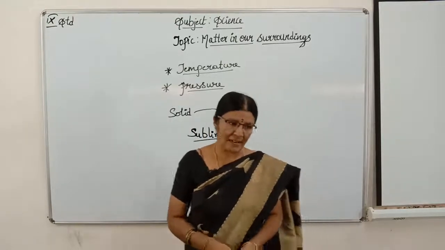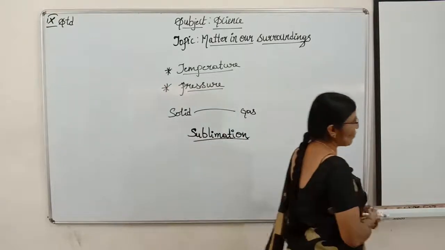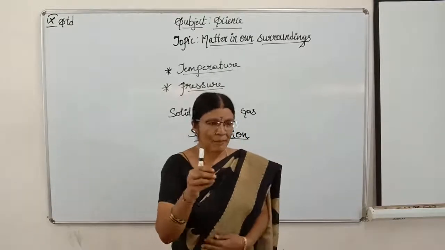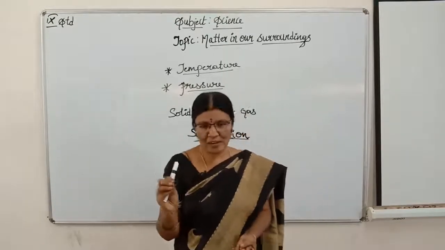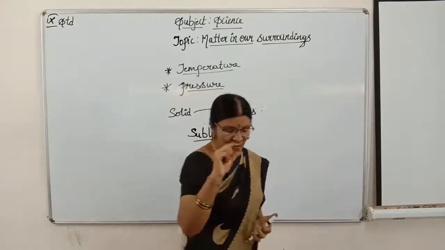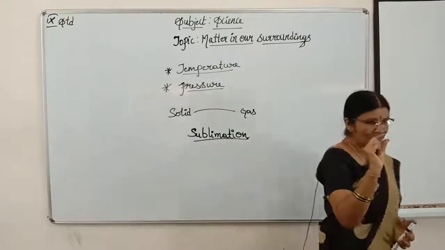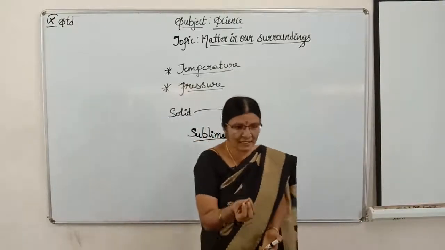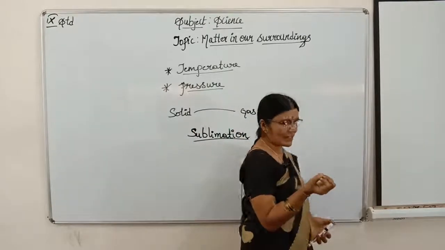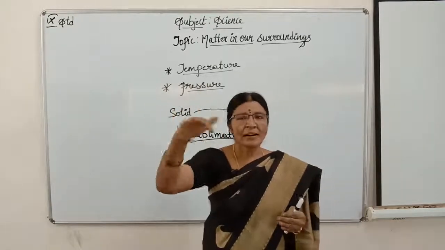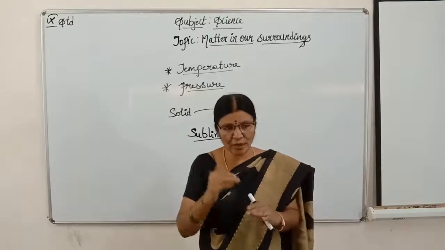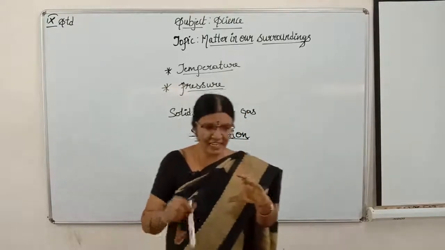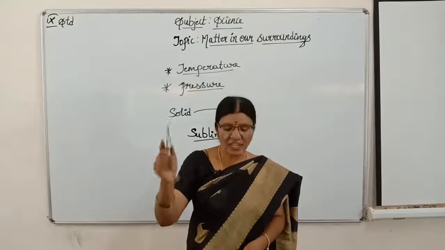One more example. I think we usually perform puja at our houses, even in temples, isn't it, children? The main ingredient used in that puja is camphor. Camphor, children, means karpura we say, no? That is also an example for sublimation, children. How? When you heat the karpura, it directly moves to the gaseous state. It will not undergo liquid state, children. That camphor in solid state directly converts into gaseous state.